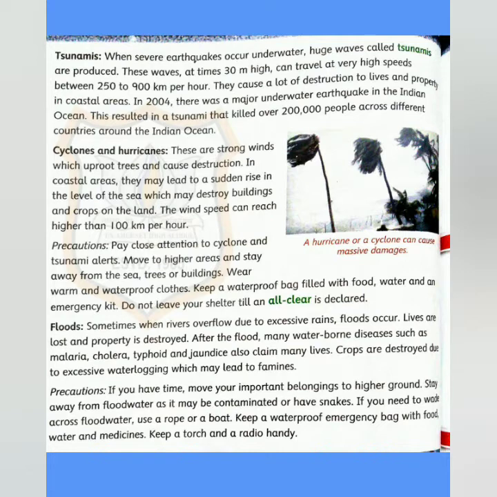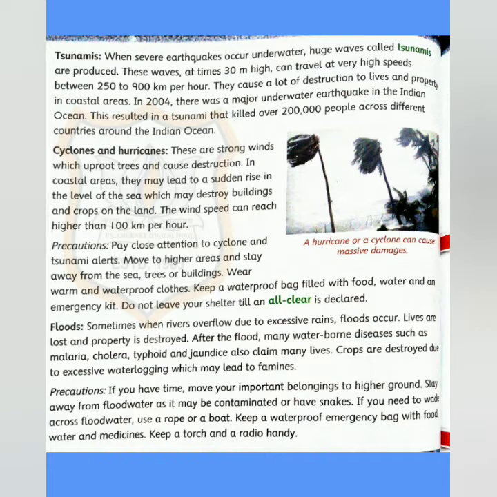After the flood, many water-borne diseases such as malaria, cholera, typhoid and jaundice also claim many lives. So when the flood is over, due to the excessive rainfall and dirty water, these diseases occur, and because of them many lives are lost.